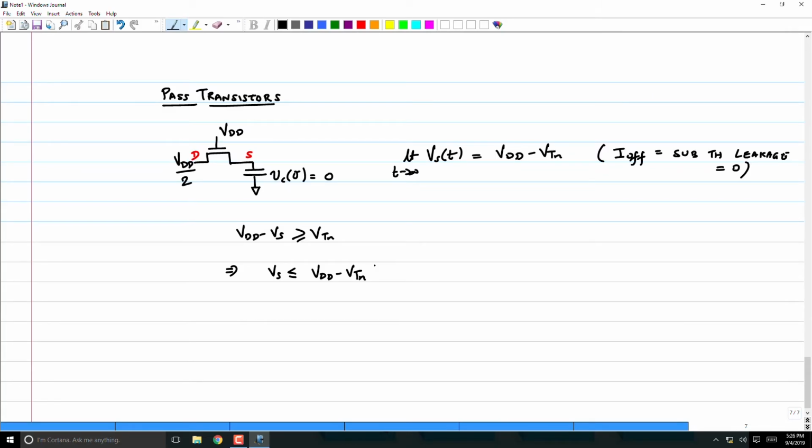But suppose the drain itself was at a value less than VDD minus VTN. Then obviously there can be no current flow any further after the source has charged to the drain voltage, and therefore it has to go only up to the drain voltage. So for this condition, limit t tends to infinity of Vs of t will basically be VDD by 2. Any question?